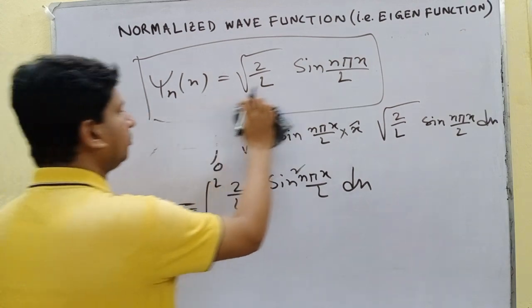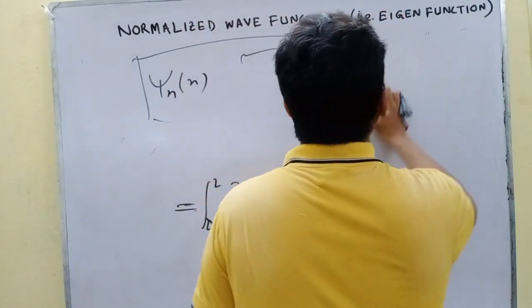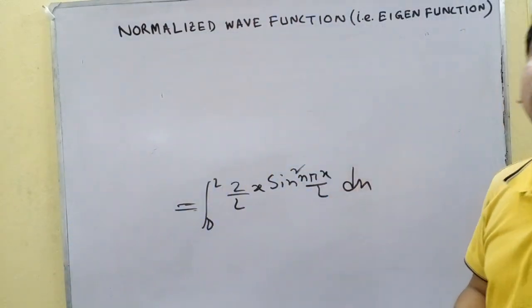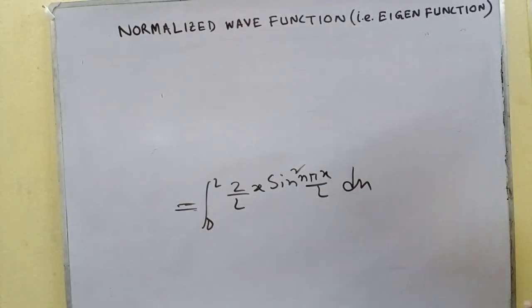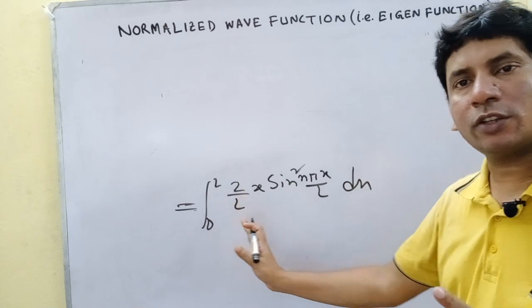Clear? Now what will be the solution? This 2 by L is the constant of the integration.